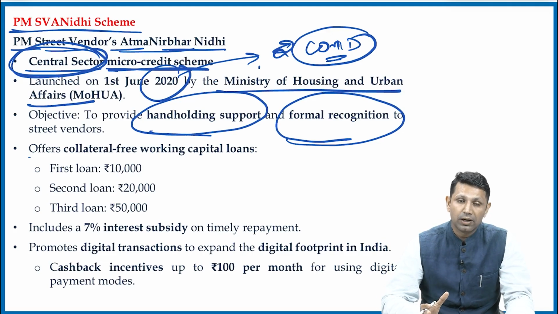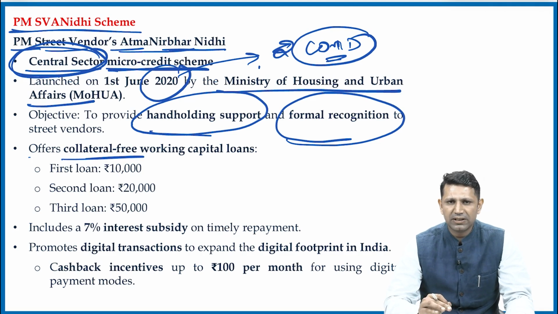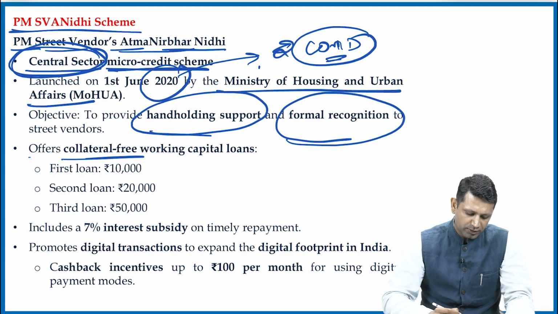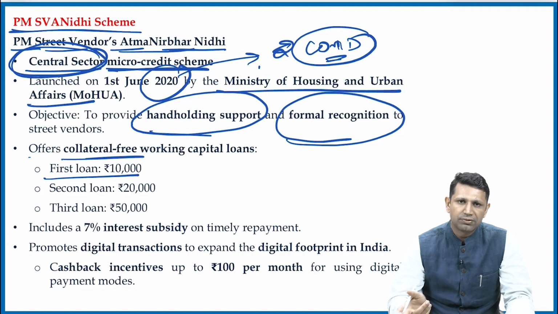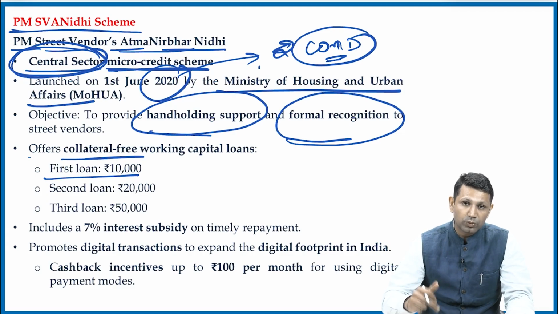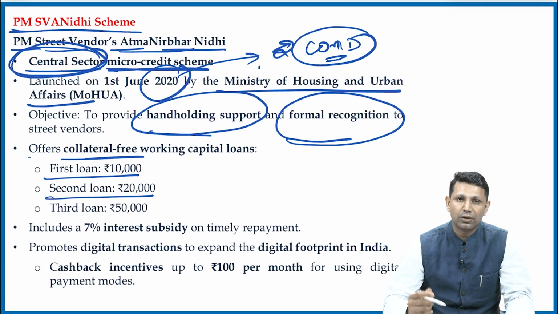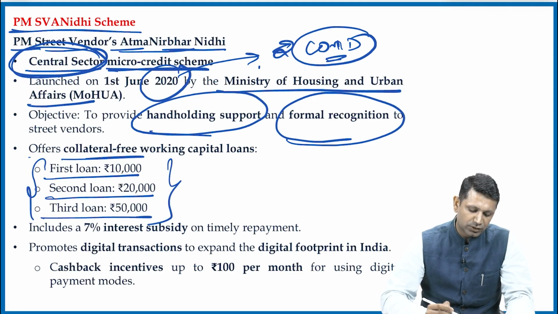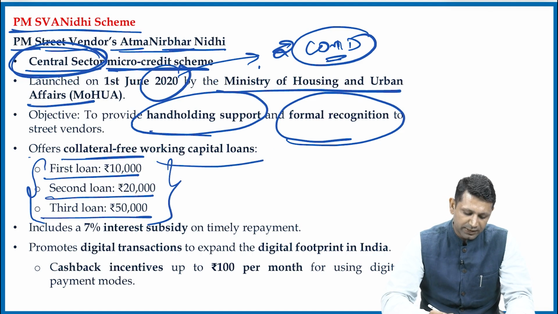Now, what will be the loan? What will be the conditions for the loan? First of all, the loan will be collateral free. That means the street vendors do not have to provide any collateral. कुछ भी वहाँ पे गिरवी उनको नहीं रखना है. And it will be in 3 stages. The first loan will be 10,000. After the 10,000 loan is paid and the street vendor wants to invest more, he will be provided the second loan of 20,000. After repayment of the 20,000 loan, the financial credentials have been established for the street vendor, and he can get a third loan of 50,000. So basically 3 kinds of loan are provided here, and it is for working capital.